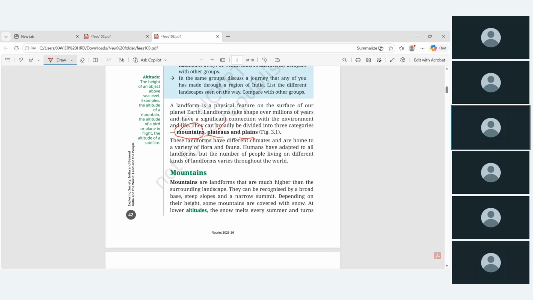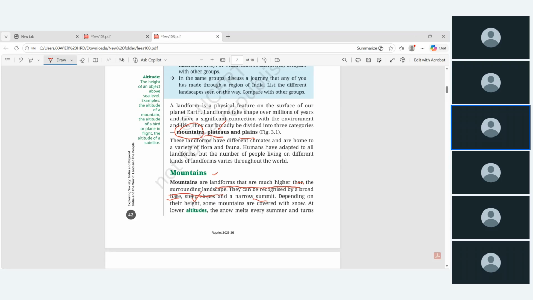Mountains are landforms that are much higher than the surrounding landscape. Okay, when compared to an ordinary plain, if the landform is too high, around 800 meters or 400 meters or 500 meters, then we can call that a mountain. Another characteristic of mountains is that they have a broad base, and very steep slopes, and narrow summits. Summit means the peak, we say sigaram in Tamil. So narrow summits, these are all the main features of mountains.